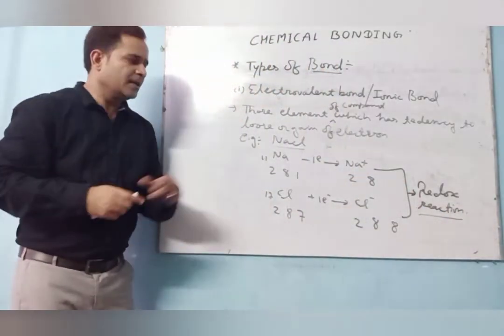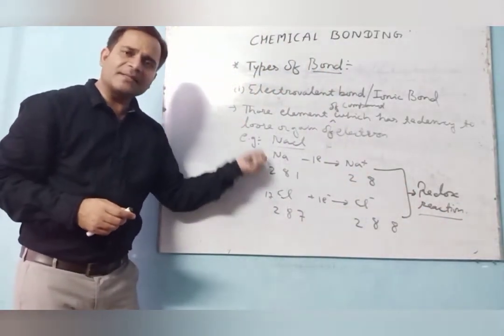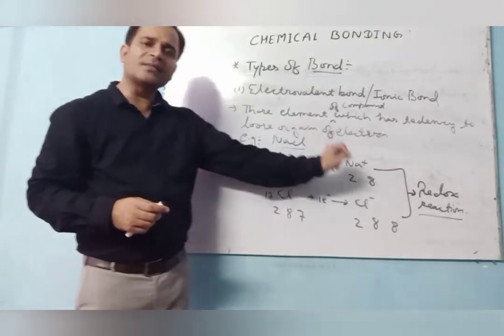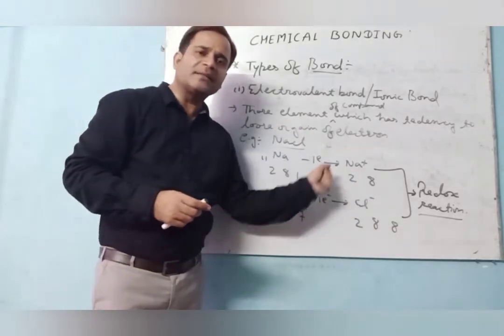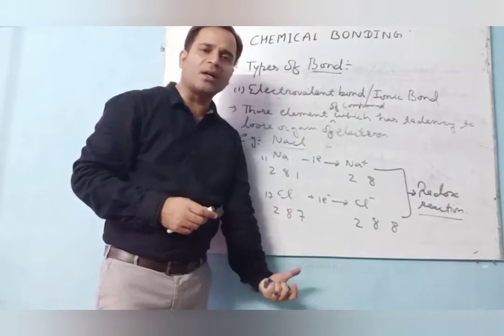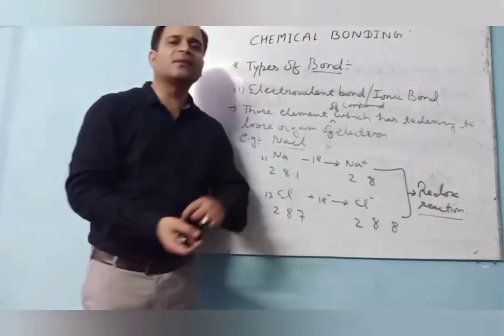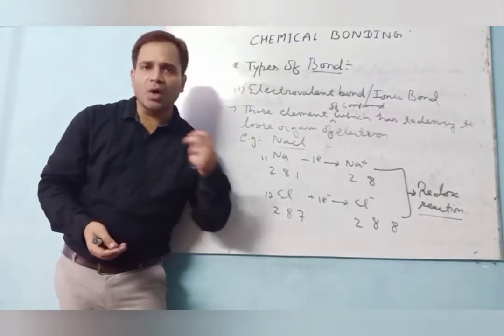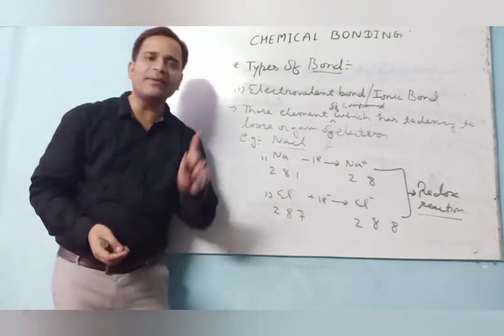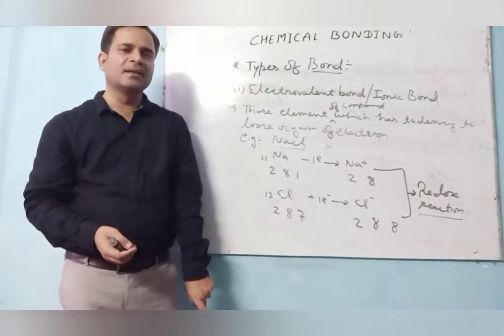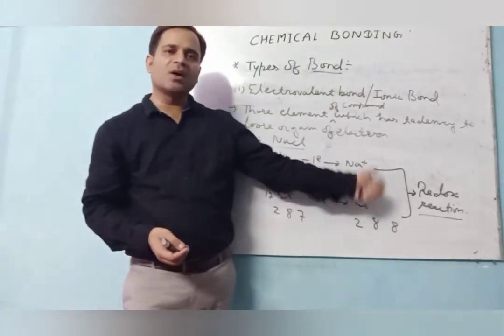So if one atom has the tendency to lose its electron, and another atom has the tendency to gain an electron, both loss and gain take place simultaneously in the same reaction, then it is said to be a redox reaction.